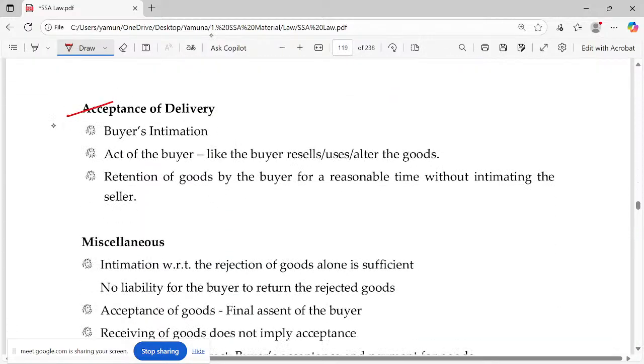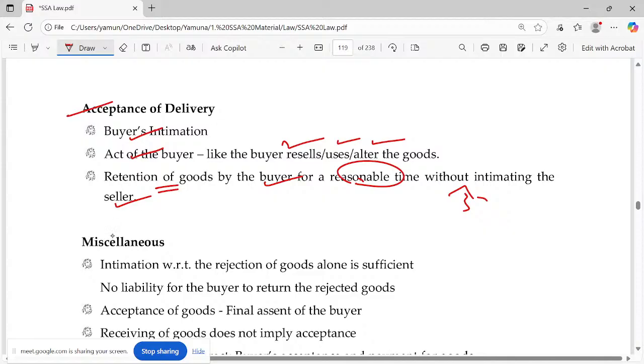Acceptance of delivery: what do you mean by acceptance of delivery? Accepting the performance. Okay, the buyer has to intimate. It can be an act of the buyer, like adoption, for example the buyer selling, using or altering the goods. Retaining the goods for more than a reasonable time without intimating the seller, obviously, is considered as having accepted.